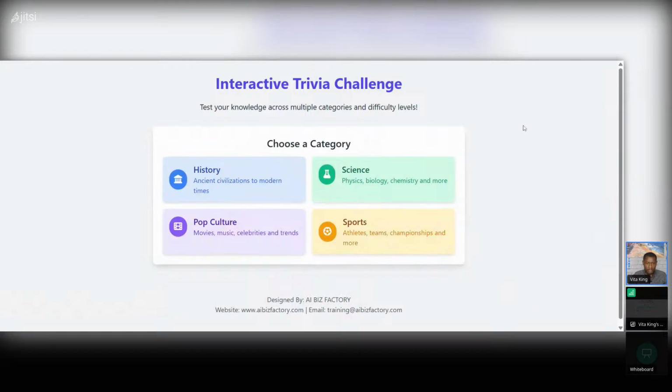That I created, right? I gave it the prompt. I was very specific. I was not vague. This is what I wanted, right? And then the AI gave me the output.